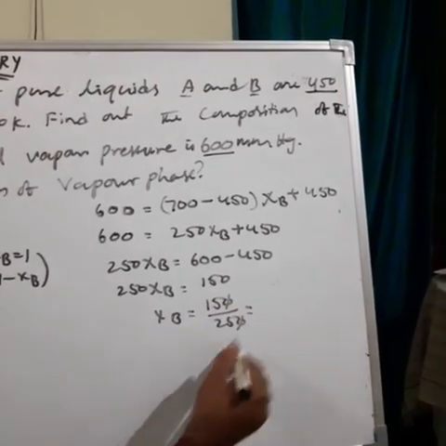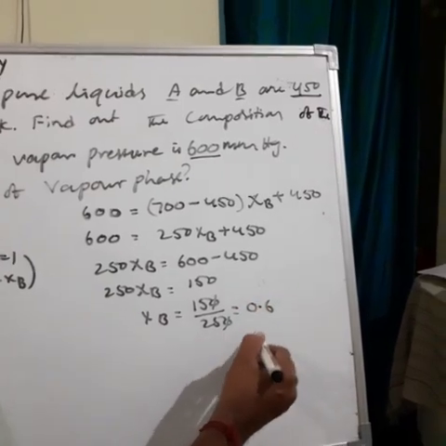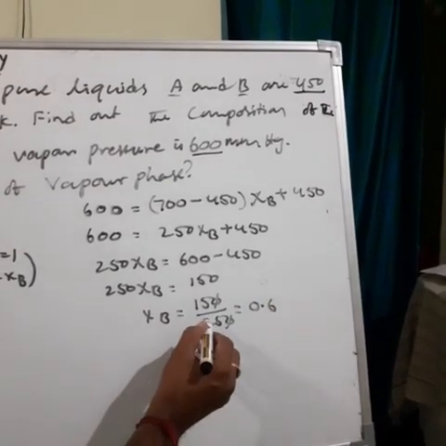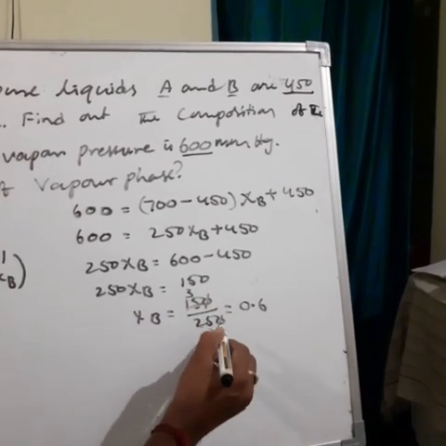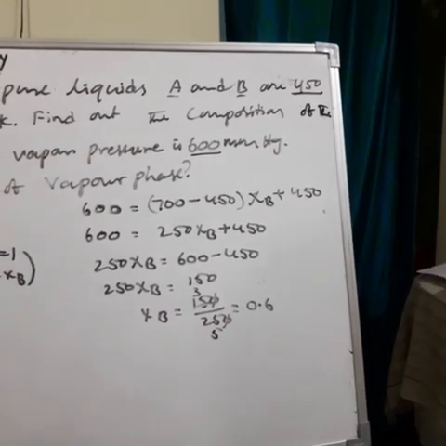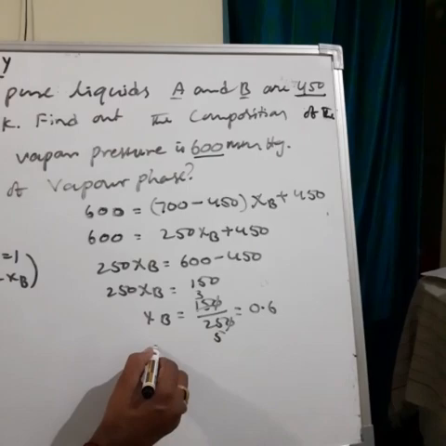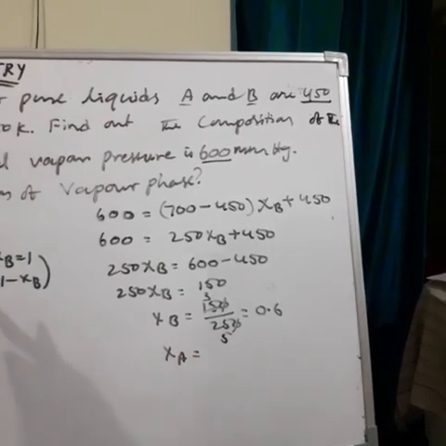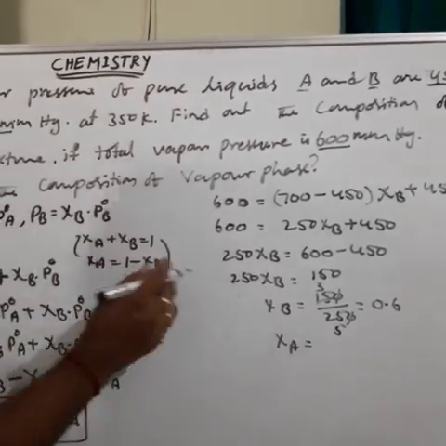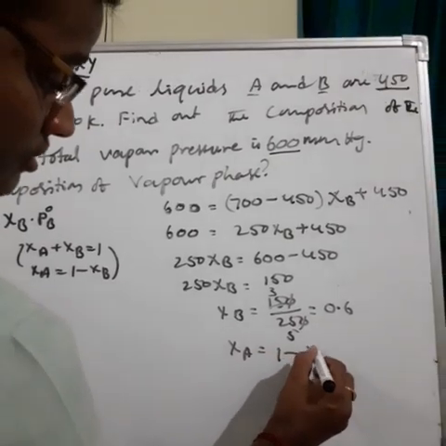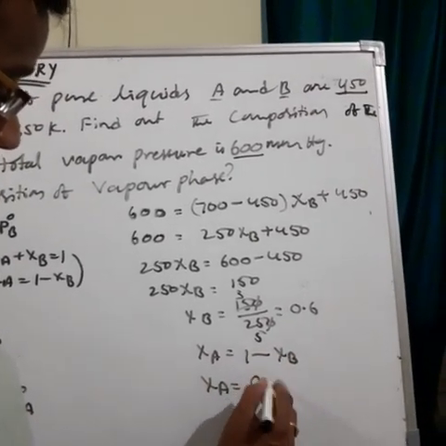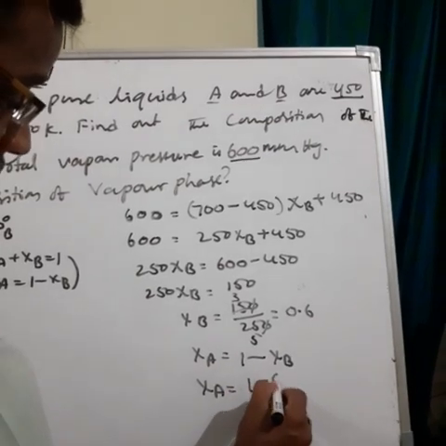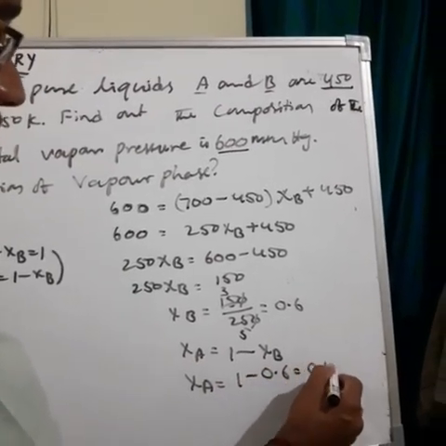Therefore Xi B is equal to 150 divided by 250. Its value is 0.6. Then Xi A, by using the formula 1 minus Xi B, is equal to 1 minus 0.6, which is 0.4.